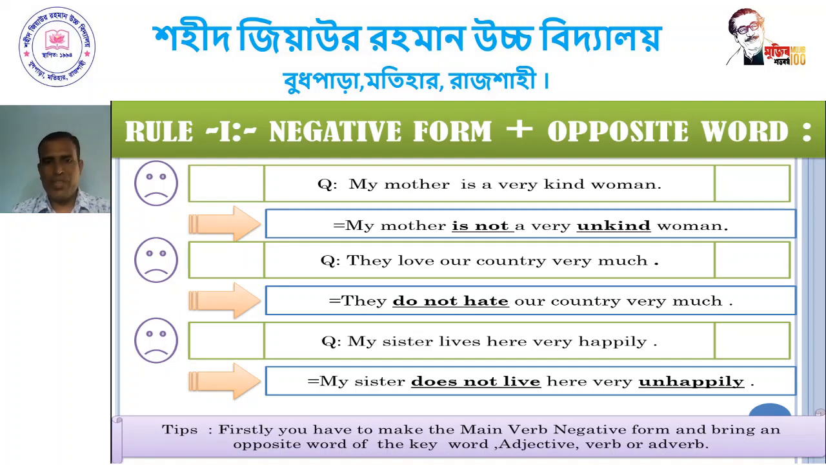Dear student, firstly you have to make the main verb negative form and bring an opposite word of the keyword. The keywords are adjective, verb, and or adverb. Here, happily is the adverb, and the opposite word is unhappily.